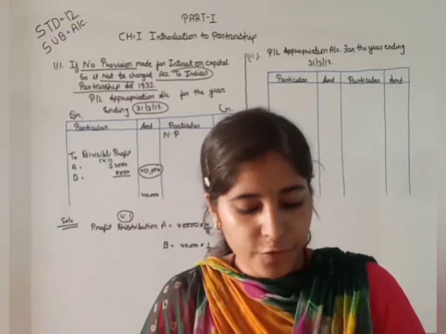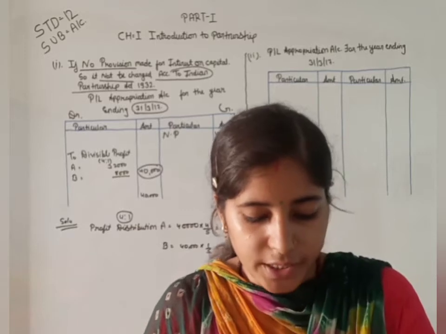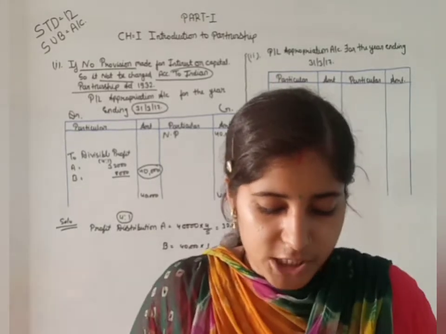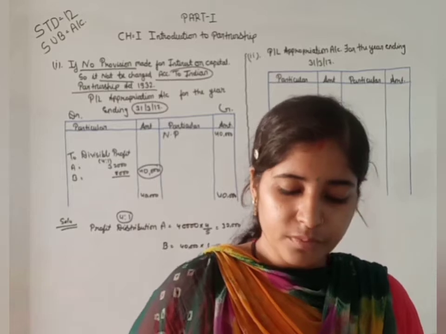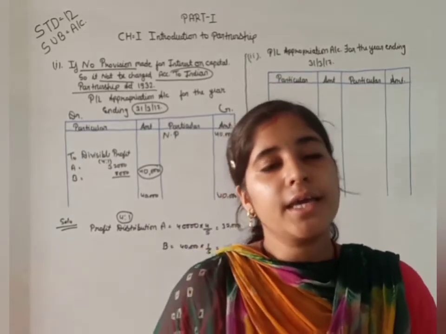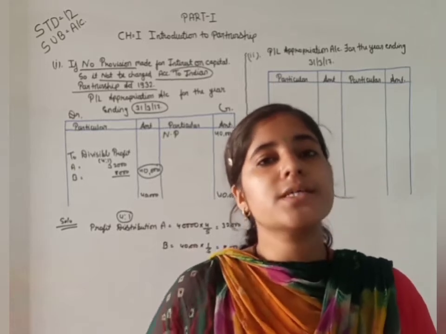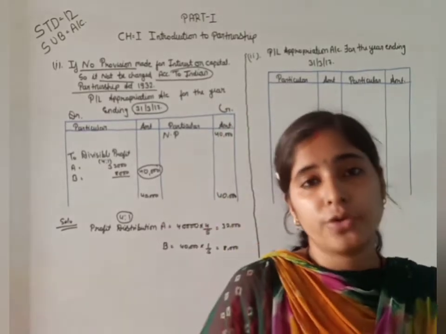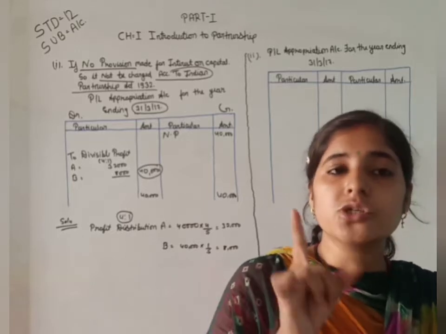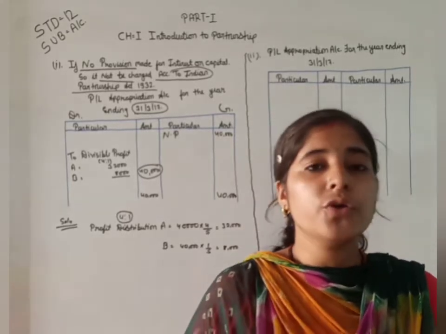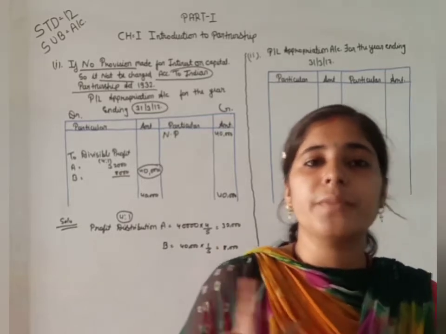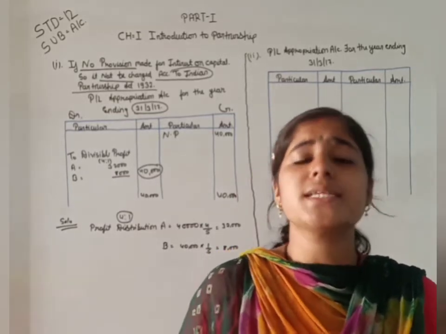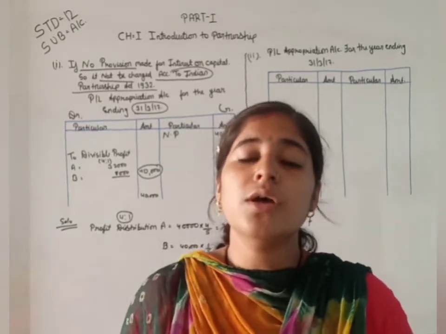Now second is, if a firm has a profit for the year 80,000 and 10% per annum interest on capital is payable as per the provision of the partnership deed. इसमें क्या कहा गया है कि अगर आपको प्रॉफिट है तो आपको 10% इंटरेस्ट ऑन कैपिटल पे करना है। If you have profit, you can give interest on capital. If you do not have, then whatever profit you have, you can give that much, but if there is a loss you will not give interest on capital. So here interest on capital is not compulsory, it must be charged to partners.